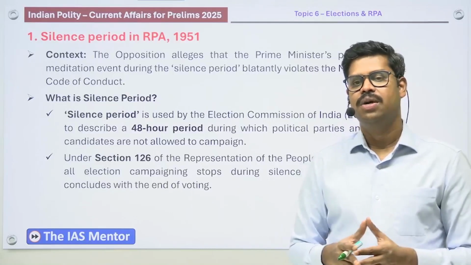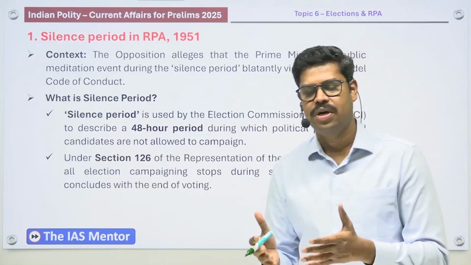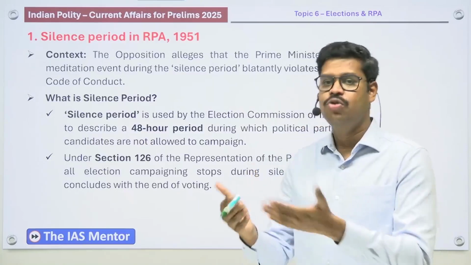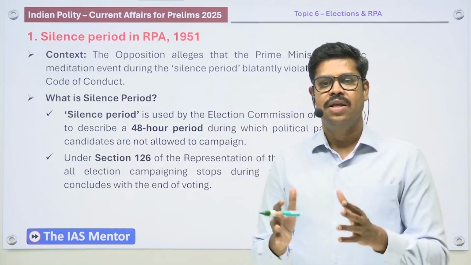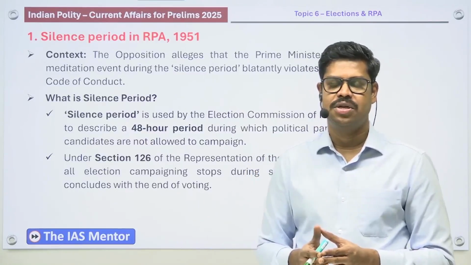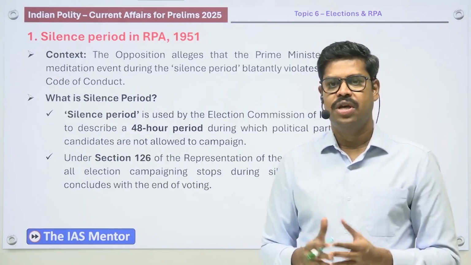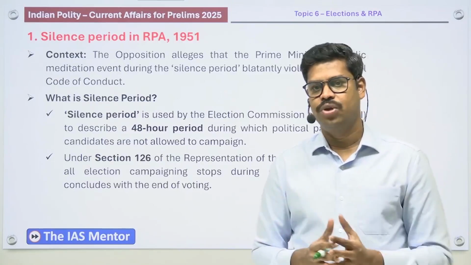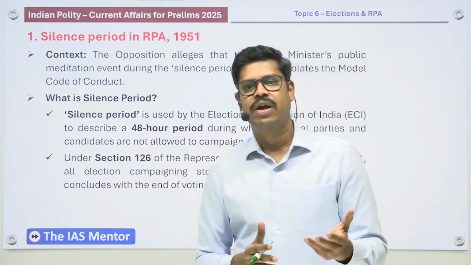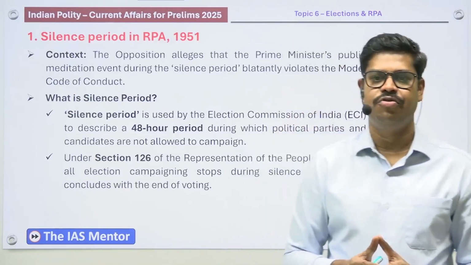Last year, before the election, there was a controversy that the Prime Minister of India had gone for what is called public meditation. And this happened during the silence period, in fact, and hence there was criticism against the Prime Minister engaging in public meditation, and that is also relayed in TVs and other media. So experts also criticized that it would go against what is called a silence period, and they also said that it is in violation of both the Model Code of Conduct and the Representation of People Act 1951.